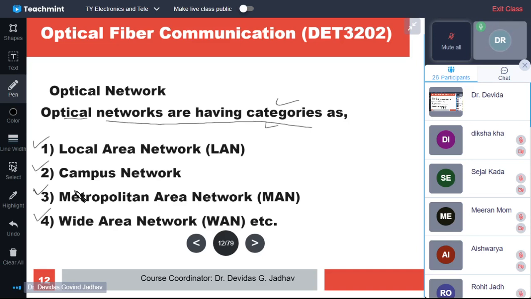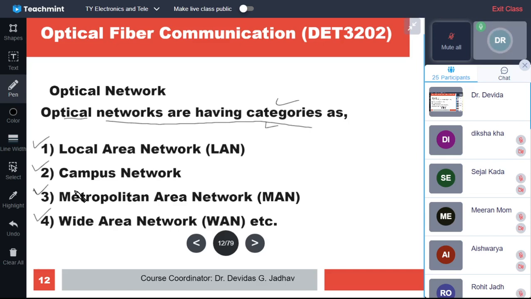Campus area networks are found in universities and industry campuses, and a local area network may be within a laboratory or within a small campus. So the local area network is the smallest network. The campus area network is slightly larger than that.